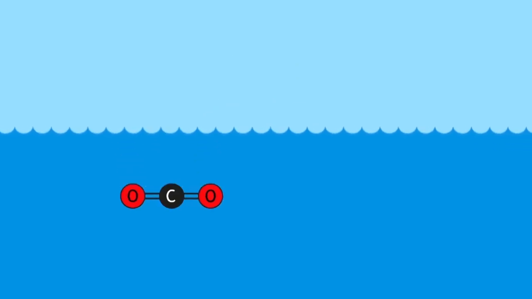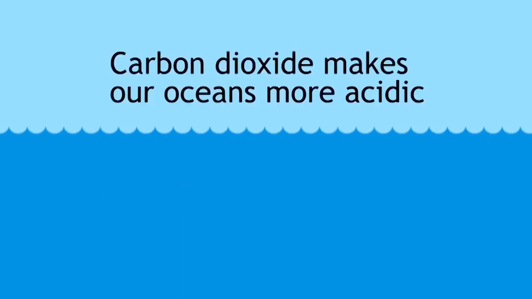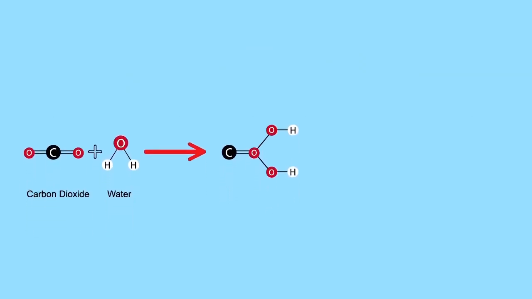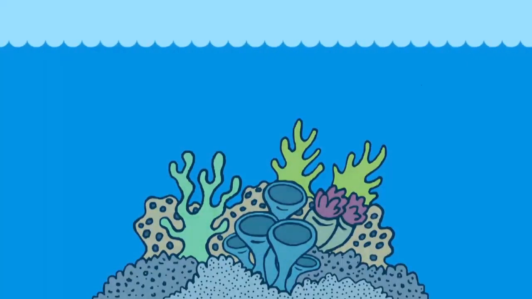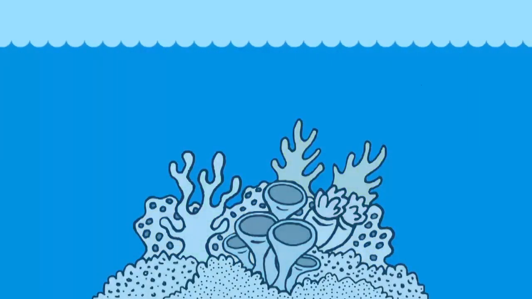Another problem comes from the extra carbon dioxide that dissolves in the sea. A good thing, you may think, because this removes some of it from the atmosphere. But the problem is that this makes the seas more acidic. Remember that carbon dioxide reacts with water to form a very weak acid, carbonic acid. It ionizes to form hydrogen and hydrogen carbonate ions. The warmer temperatures, coupled with the greater acidity, are causing coral to die, threatening the world's beautiful coral reefs.